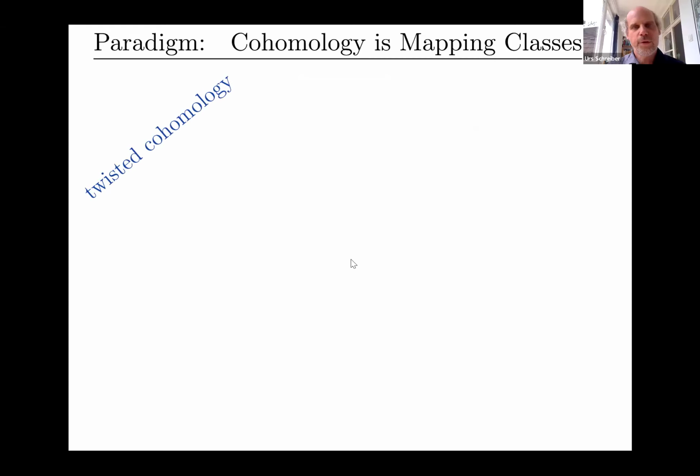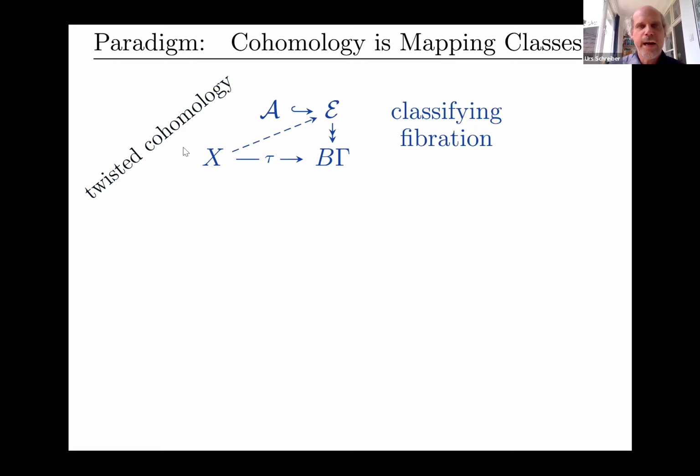Okay, so this gives us some idea of basic plain cohomology. So what is twisted cohomology? We're going to speak about twisting a lot. Well, twisted cohomology is if we don't just directly map into our space A, but if we say, well, A might vary in a fibration over our base space X, and we take local sections of that fibration. So that's the same as saying we have a classifying fibration E over some classifying space B gamma, whose fibers are A, and we're fixing a twist, which is the map that classifies our twisting bundle, if you wish.